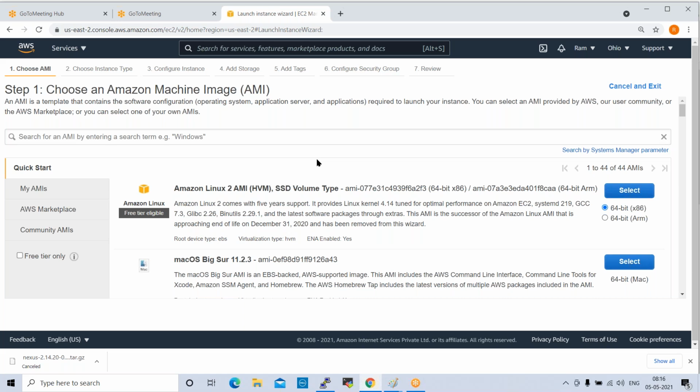For our test lab it is fine. But in a real environment, we require a minimum of 8 GB or 4 GB RAM, a 1 TB hard drive, like that. These are the machines for test lab, free tier eligible. Even free tier eligible can be used in real production also, but we get a very minimal configuration.